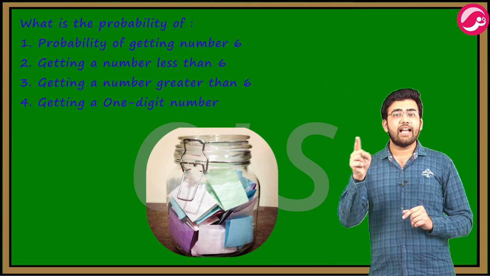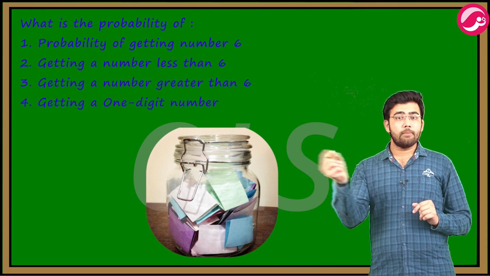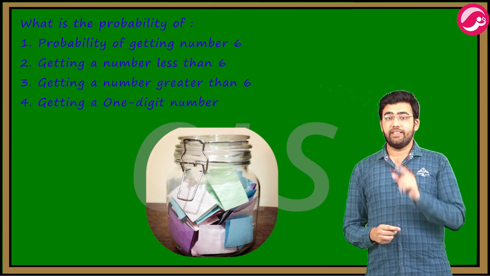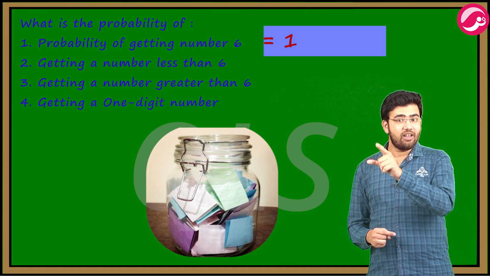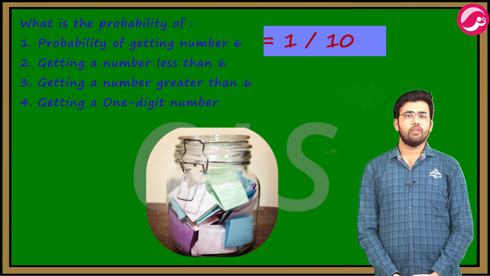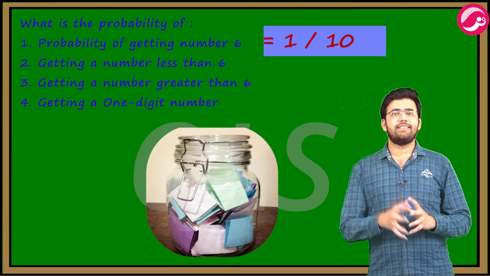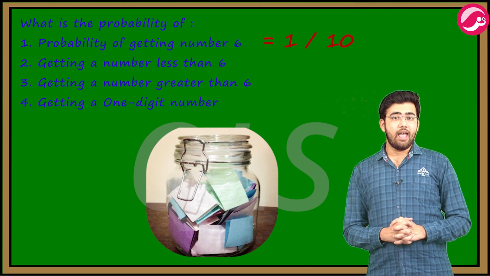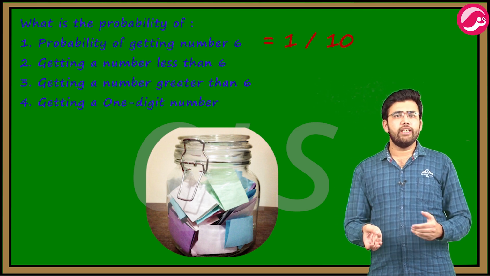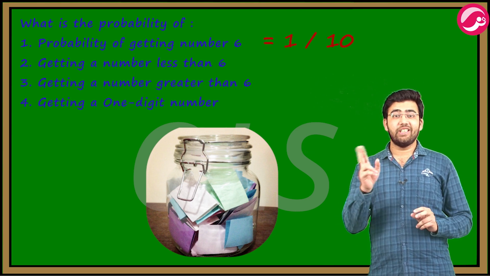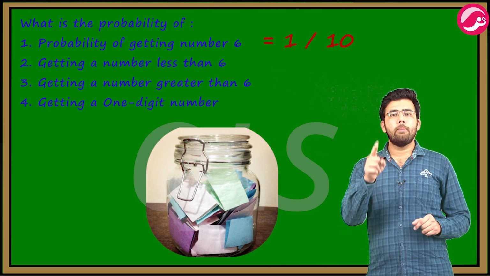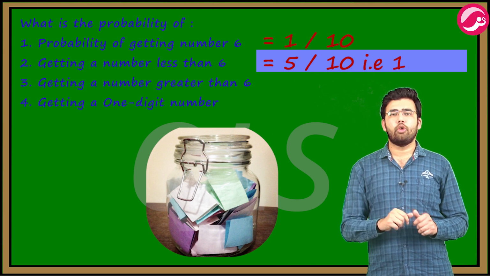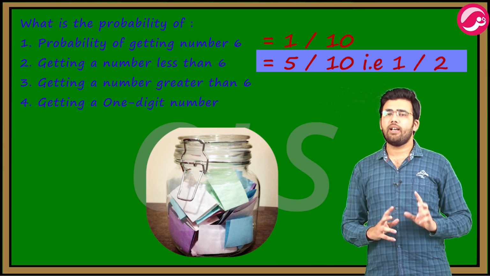Number 1 is getting a number 6. So here outcomes of getting a number 6 from 10 separate slips is 1, only 1. Therefore, probability of getting number 6 is 1 upon 10. Second one is getting a number less than 6. हमें 6 से लेस जितने भी नंबर है उनकी आने की probability निकालना है. Numbers less than 6 are 1, 2, 3, 4, 5, which are 5 in number. So there are 5 outcomes. Therefore, probability of getting a number less than 6 is 5 by 10. That is favorable outcome upon total number of outcomes. So we will get 1 by 2 as our answer.